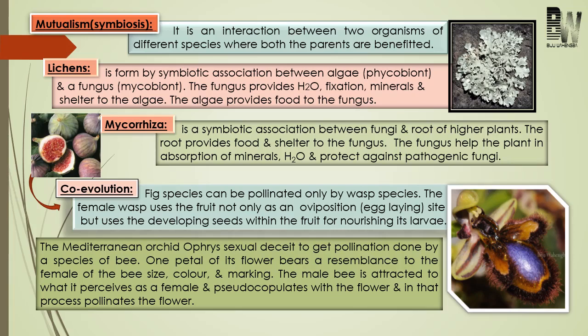Okay, next come to mycorrhiza. So this mycorrhiza, it is a symbiotic association between fungi and roots of higher plants, and the relationship is like this. Here the root will provide food and shelter to the fungi. On the other side, the fungi will absorb water and minerals from those areas where the root cannot enter and supply them to the root. This is the relationship.